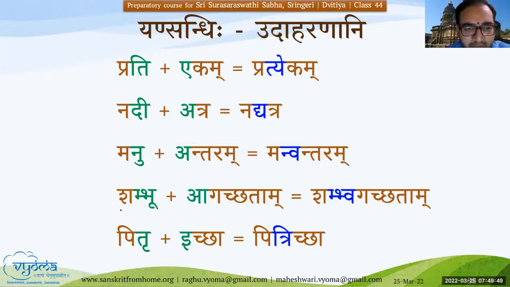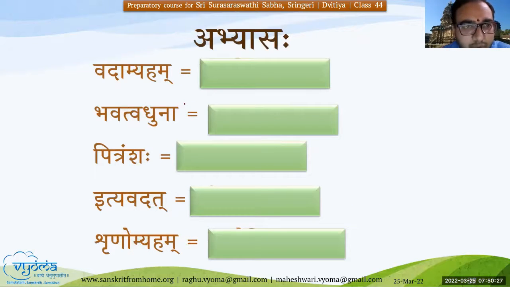Here, this example we will take as Shambhu agachatu, or we will use a different example for this. Okay, Shambhu atra. You will take that. Shambhvatra. That will be a better example for this. Okay. Dhanyavadaha. You are able to understand this. Now let us see. Please try to do these examples.